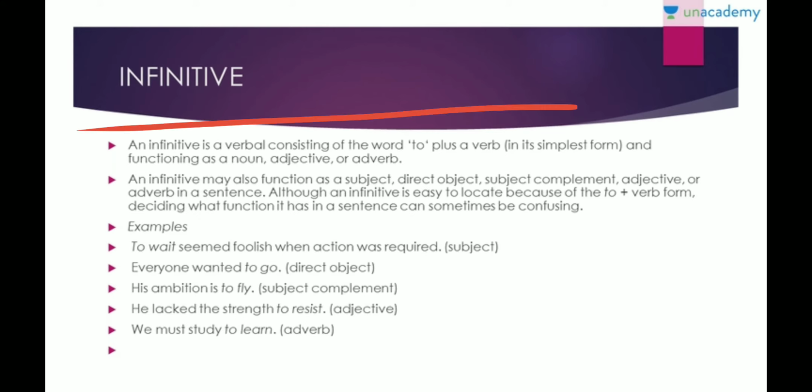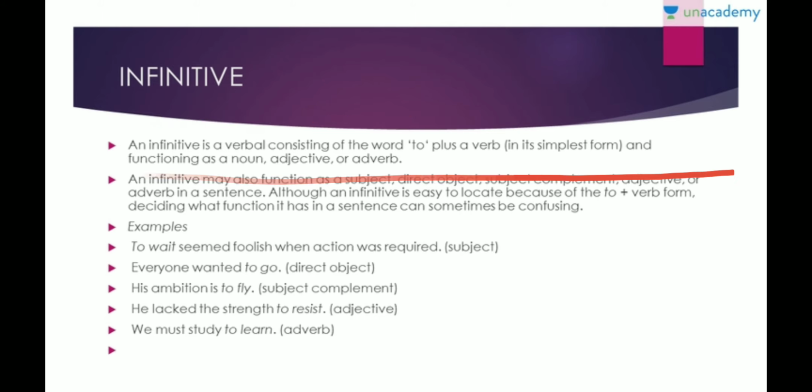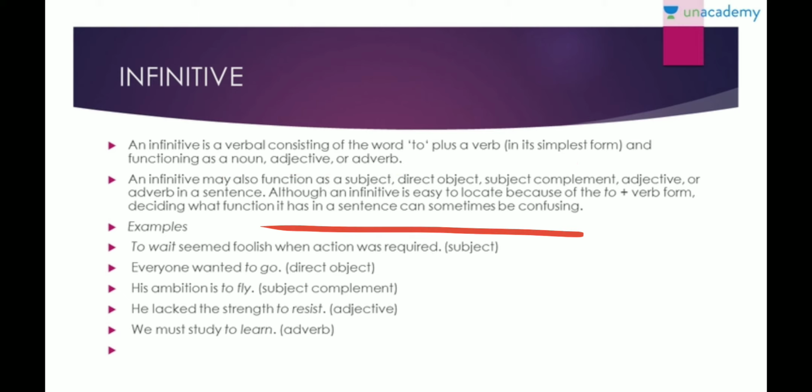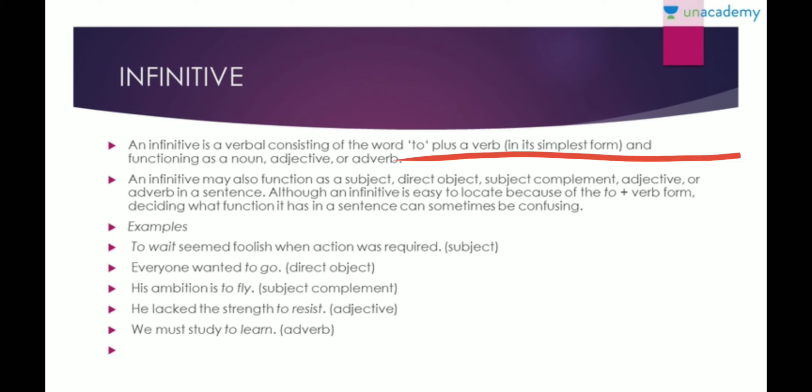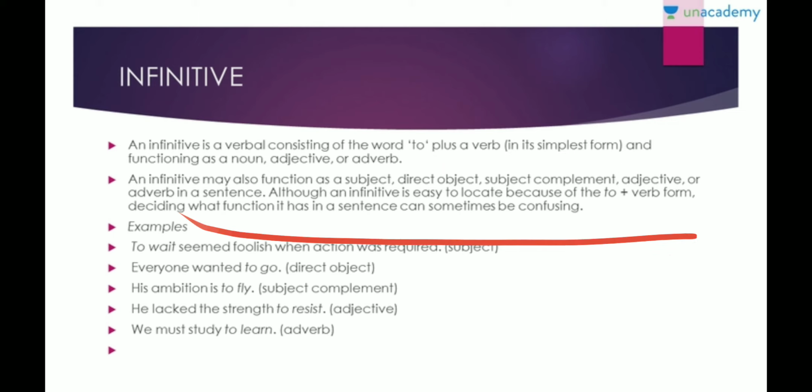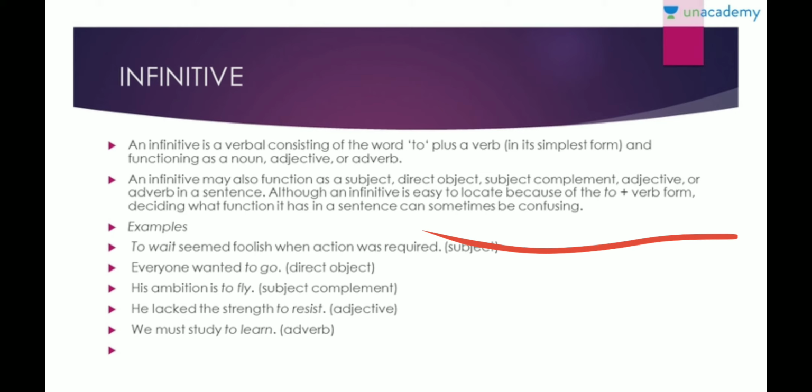Next we come to infinitive. An infinitive is a verbal consisting of the word to plus a verb in its simplest form, which can act as a noun, adjective, or adverb, right? So an infinitive may also function as a subject, direct object, subject complement, adjective, or adverb in the sentence. Although an infinitive is easy to locate because of the standard to plus verb form, deciding what its function is can be confusing, because it can function as many different things.